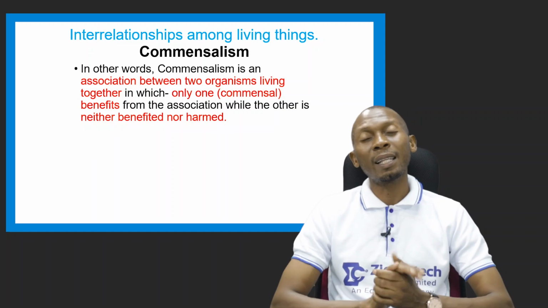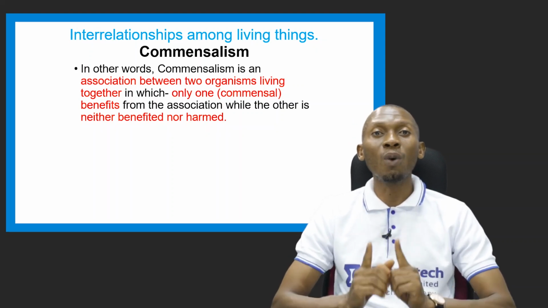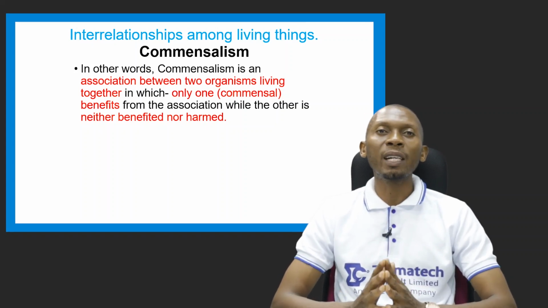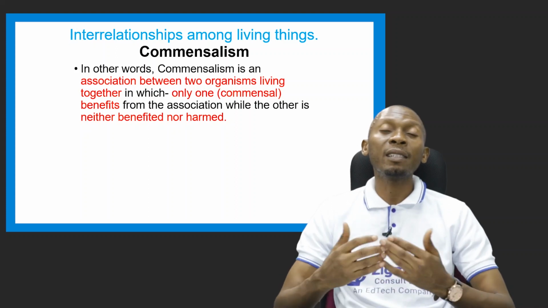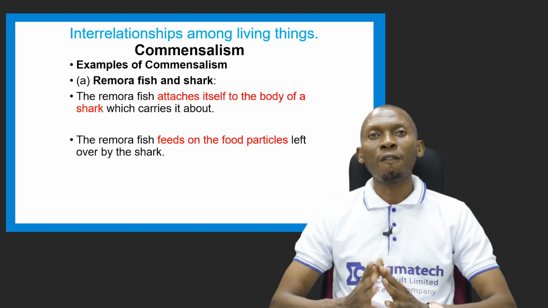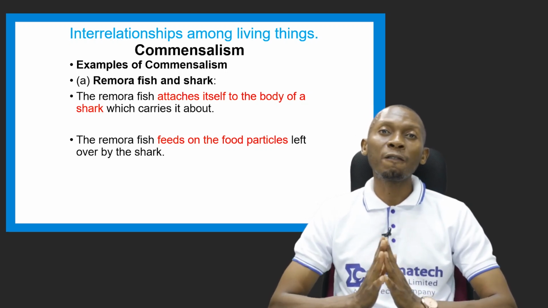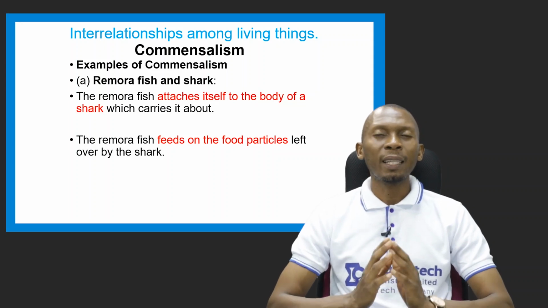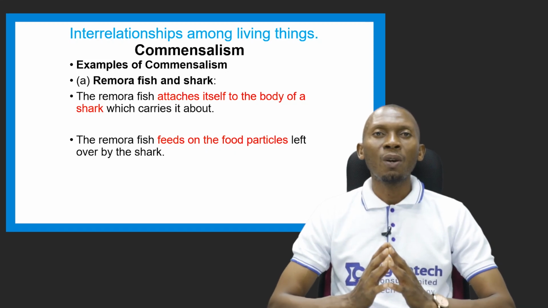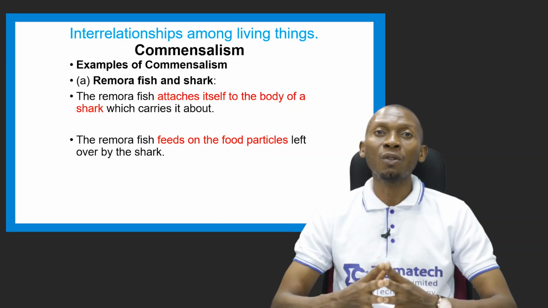So it has to do with an association between two organisms living together. Only one benefits from the association, and as I said earlier, the other does not benefit, neither is it harmed. So let's look at examples of commensalism. In this case, we're going to look at remora fish and shark. Now let's understand how the remora fish and shark relate in this situation, where one, which is the commensal, benefits and the other neither benefits nor is harmed.